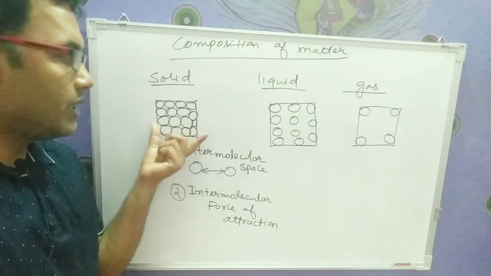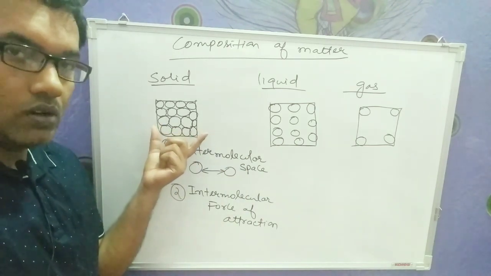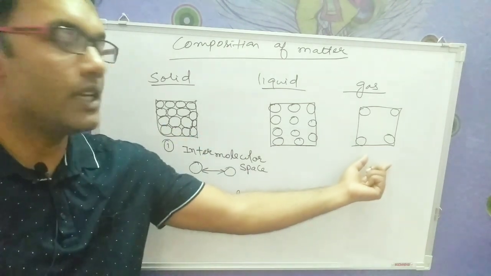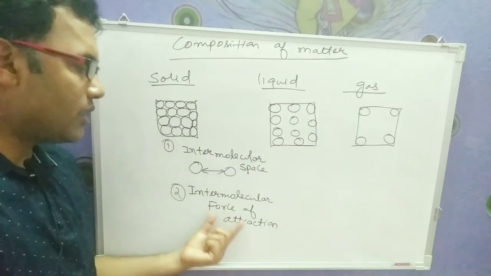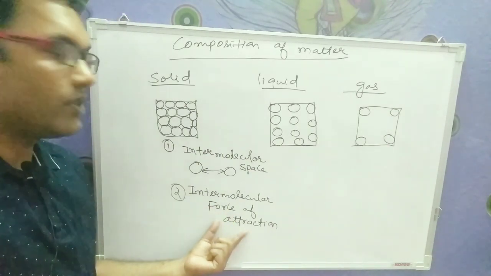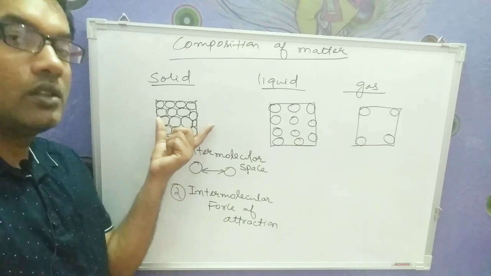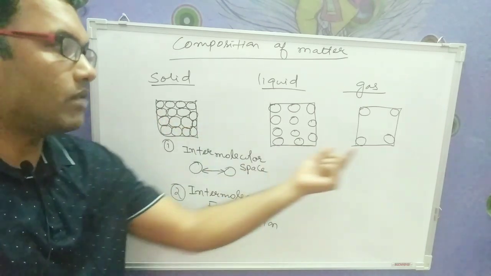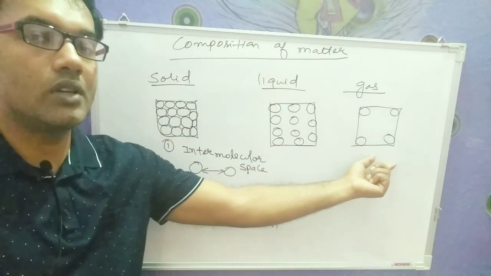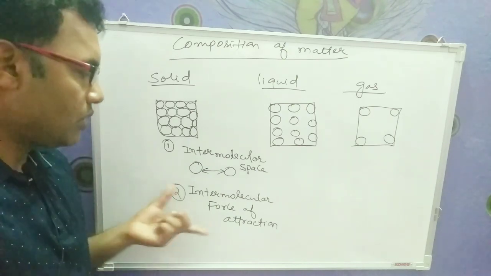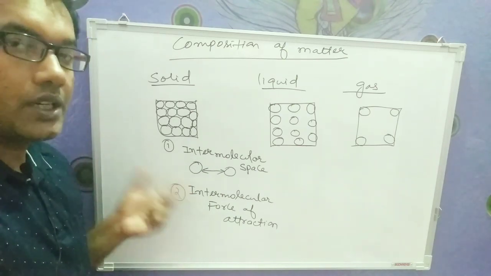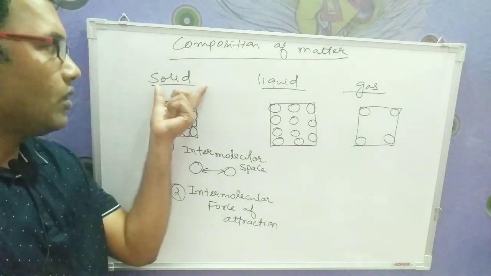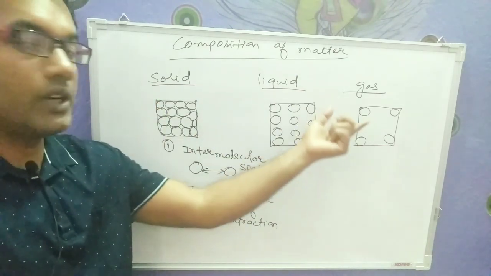Intermolecular space in solid is negligible or least, and maximum in gases. And intermolecular force of attraction will be maximum for solid and minimum or negligible for gases. So these two points are very important in order to understand what will be the shape of solid, liquid and gases.